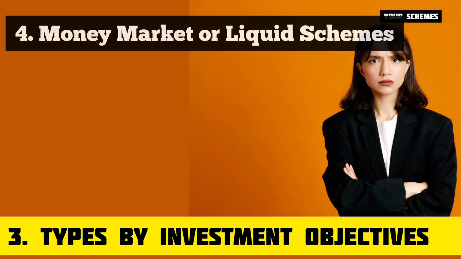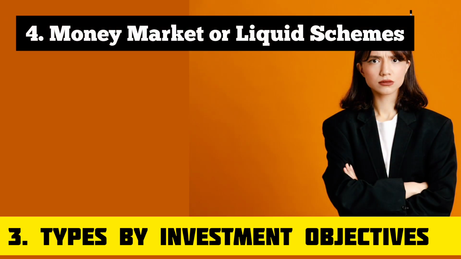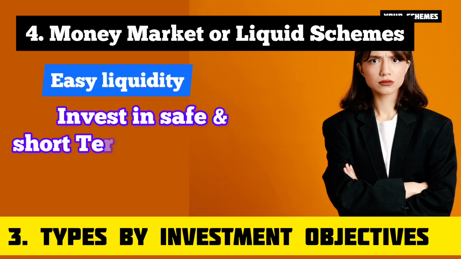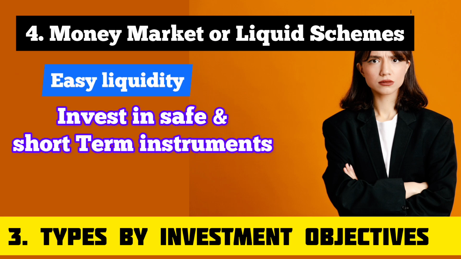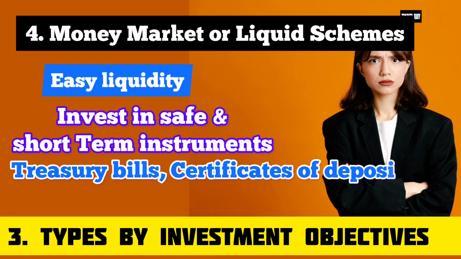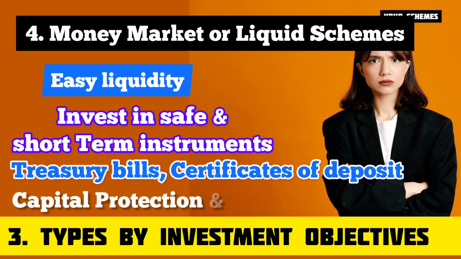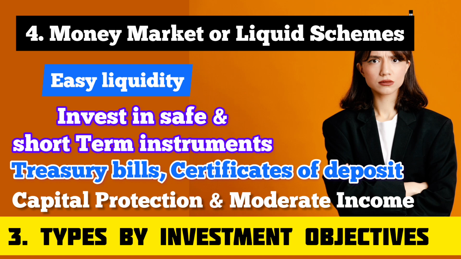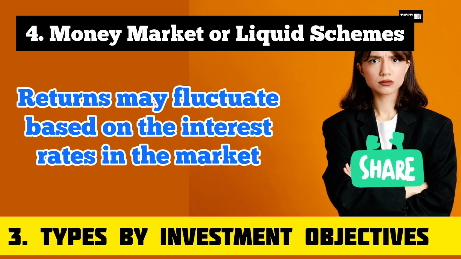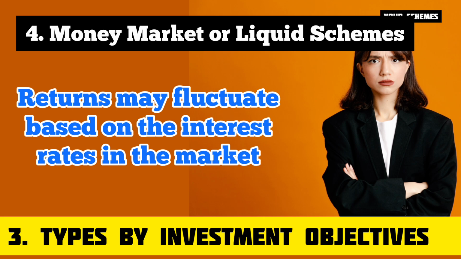Next is money market or liquid schemes. As the name suggests, these schemes provide easy liquidity. These schemes invest in safe and short-term instruments such as treasury bills and certificates of deposit. And the aim is to provide capital protection and moderate income. Returns may fluctuate based on the interest rate in the market.